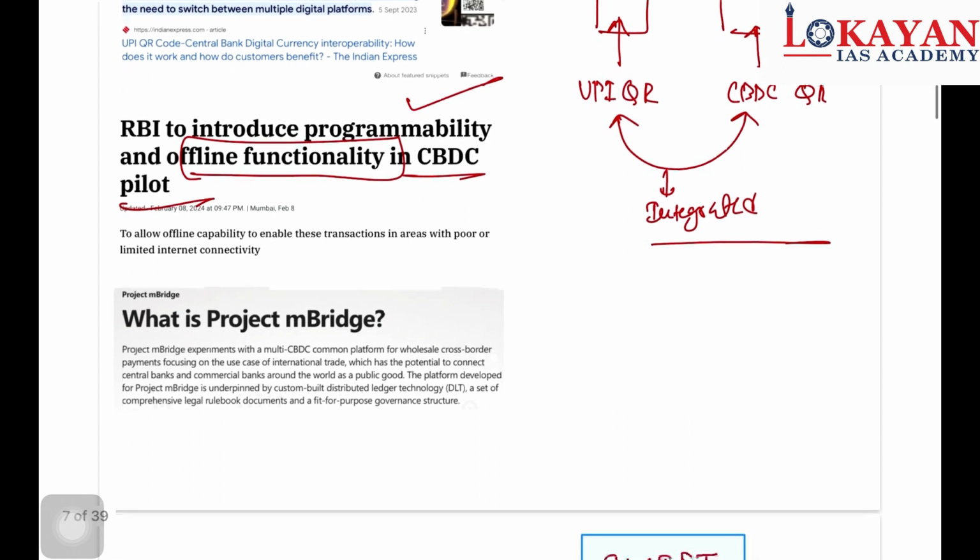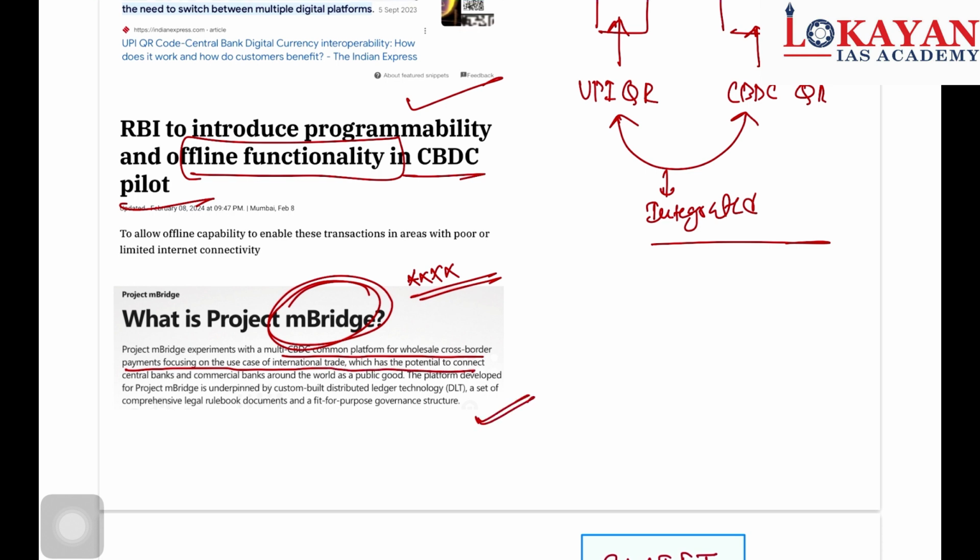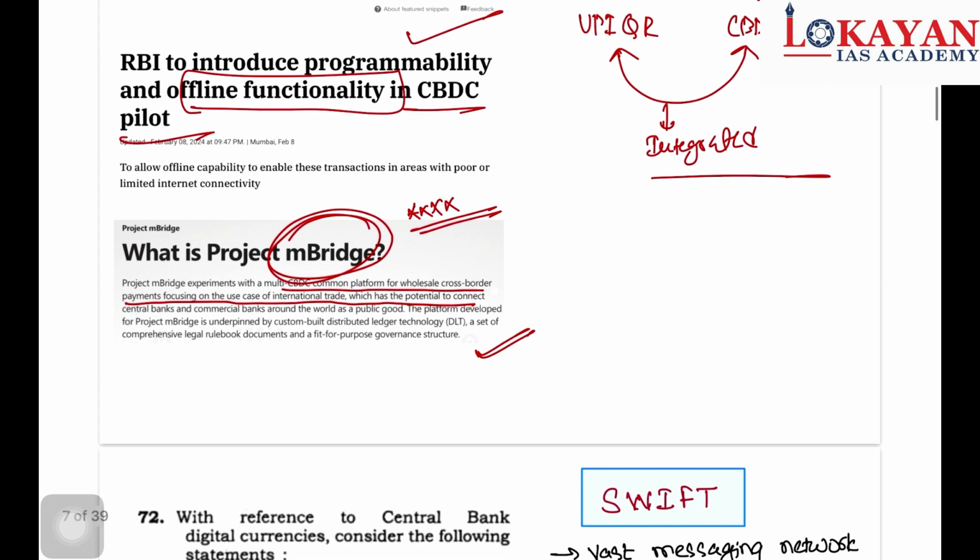Another important item is Project mBridge. Project mBridge is a multi-CBDC common platform for wholesale cross-border payment, focusing on the use case of international trade. So Project mBridge is regarding cross-border CBDC. Remember it. So this was our discussion regarding CBDC.